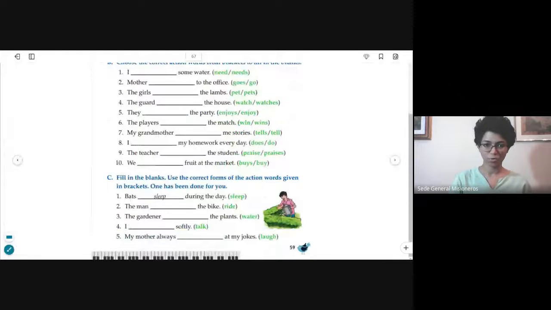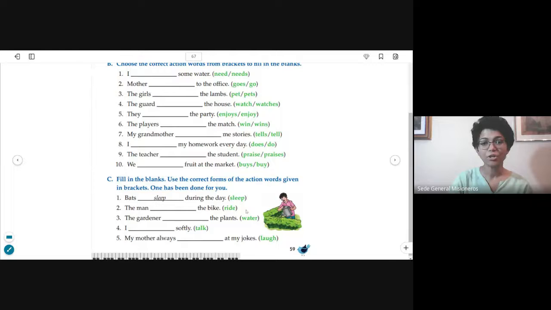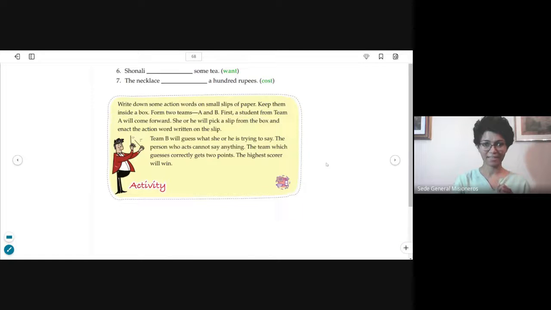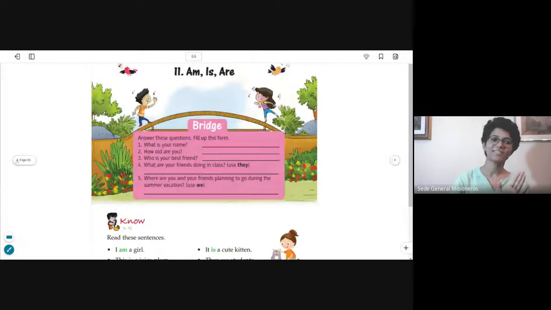Then here also, it is a bit more complicated. Here you have the action word, but you have to create the correct form. Let us do the third one together. The gardener dash the plants, water. He puts water for the plants. Gardener is one person. So how do we say? The gardener waters the plants. Waters the plants. Okay. So likewise, please complete this exercise, and this till here. Then we are finished.